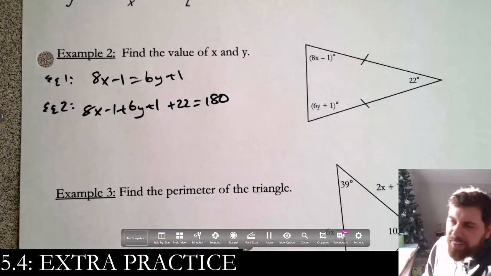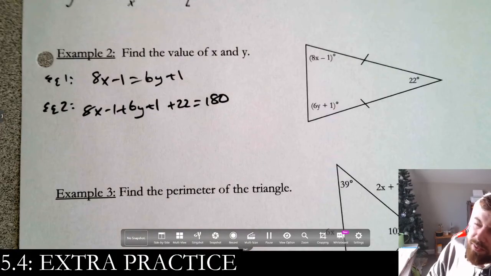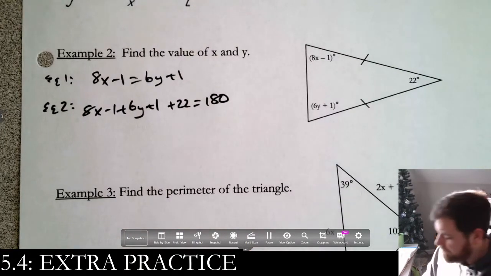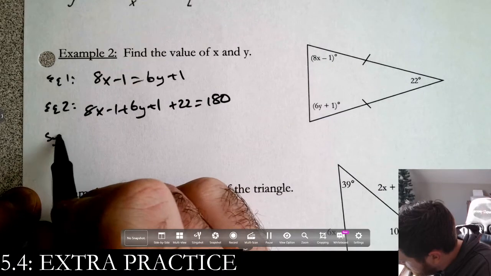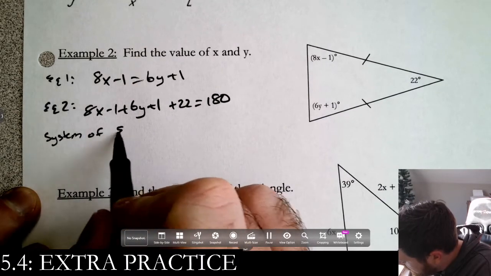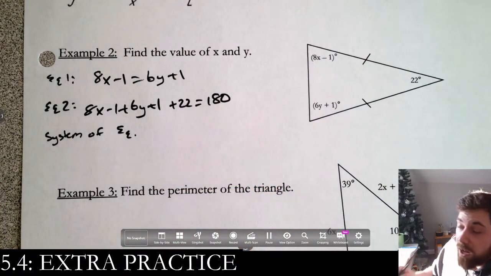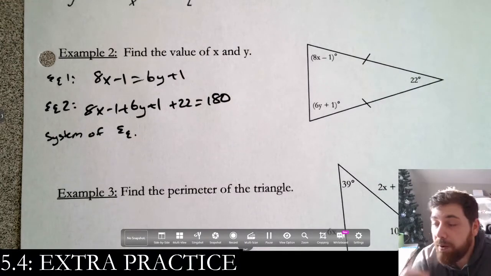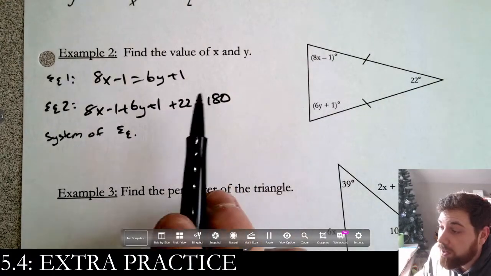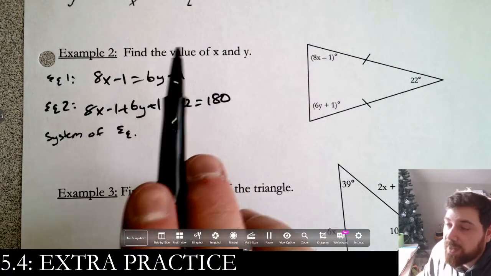Here's the thing. This is a system of equations that you have to solve. I'm not going to waste your time doing this in the video, but basically you solve for x or y here and plug it back in up here and get both answers.